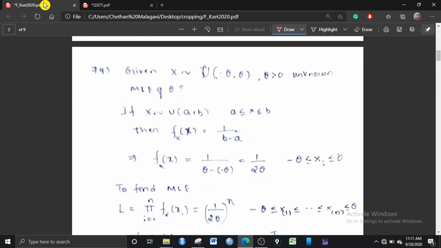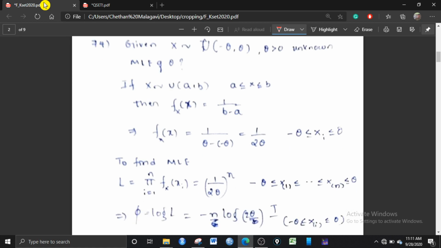The questions on uniform distribution will always be asked. So if X follows uniform AB, the PDF is given by 1 by B minus A, and X lies between A and B. Since here it is minus theta to theta, what is B minus A? It is theta minus minus theta, so 1 by 2 theta, and all xi lie between minus theta and plus theta.